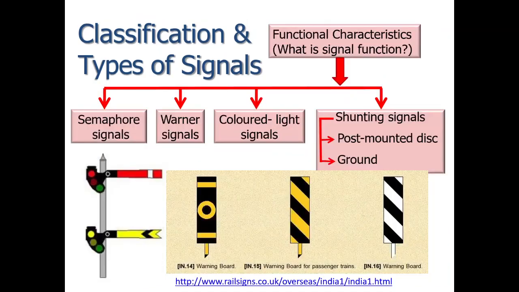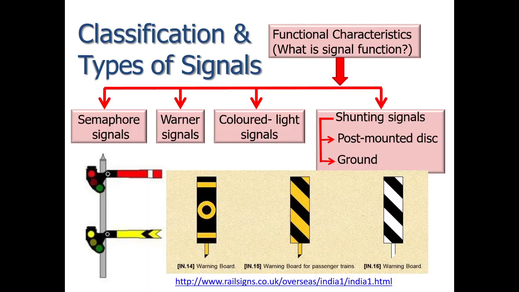Now, the functional characteristics. Based on the functional characteristics, the classification of signals is as follows: semaphore, warner, colored light signals, shunting signals, post mounted disc and ground signals. These are based on the functional characteristics.